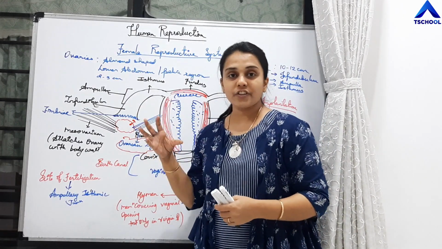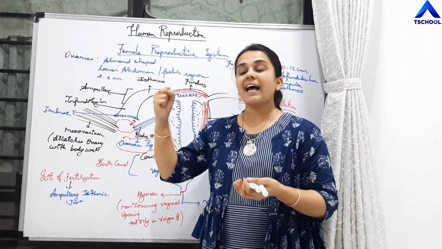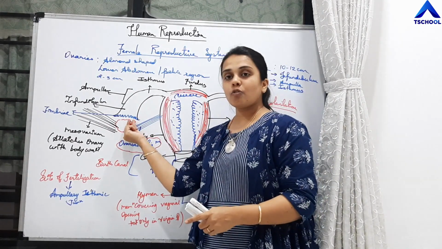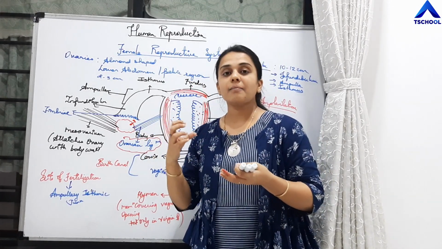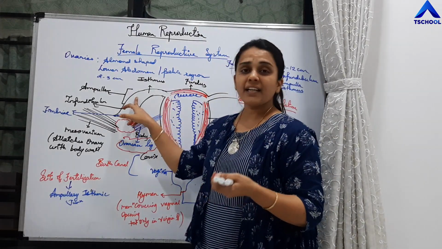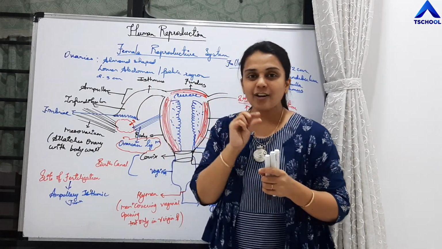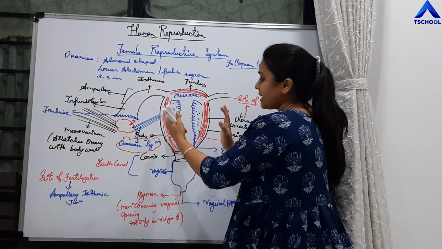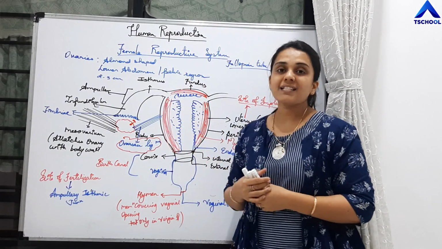What is the function of these fimbriae? The fimbriae will perform movements and grasp the ovum which is released from the ovary. Otherwise the ovum would be released downward, but because of the vacuum-like pressure created by the fimbriae, they collect the ovum from the ovary. Then comes again a wide part of the fallopian tube, that is the ampulla, and then a narrow part of the fallopian tube, that is the isthmus. This isthmus opens into an inverted pear-shaped muscular organ which is called the uterus.